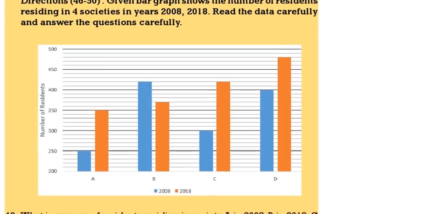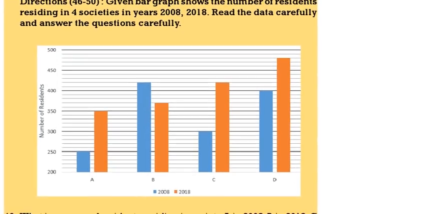Here we are having the residents in 4 societies A, B, C, D. So the residents are given here. Each single line is equal to 10. This is 250, 260, 270, 280, 290, 300. Each line is equal to 10. A, this is 250. This is 350. 2008, 2018. 2008 is blue, 2018 yellow. This is how much? 420. This will be 370. C, 300. This will be equal to 420. Then D, this is 400.